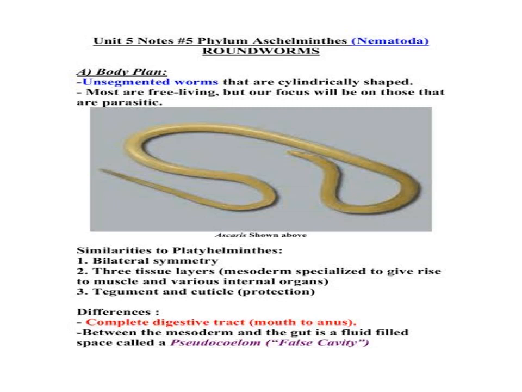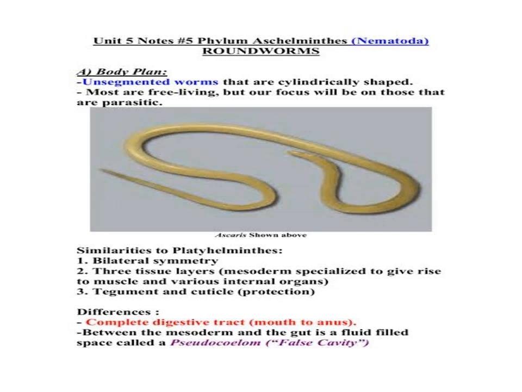These are unsegmented, cylindrical worms, free living, but our focus will be on those that are parasites. Phylum Aschelminthes, class Nematoda: body unsegmented, male and female separate, body cavity pseudocoelom.